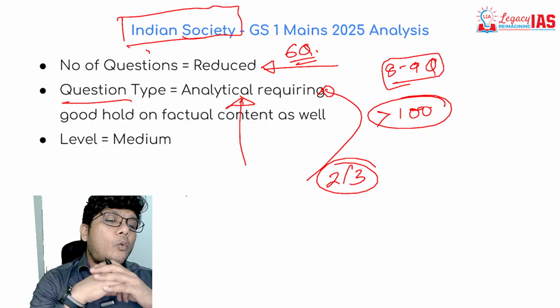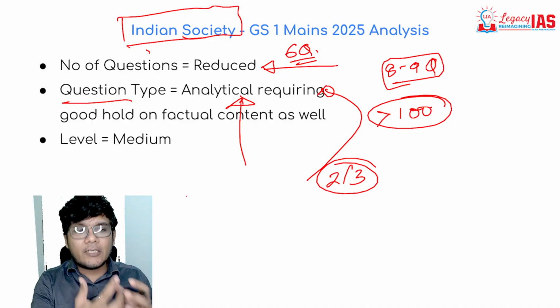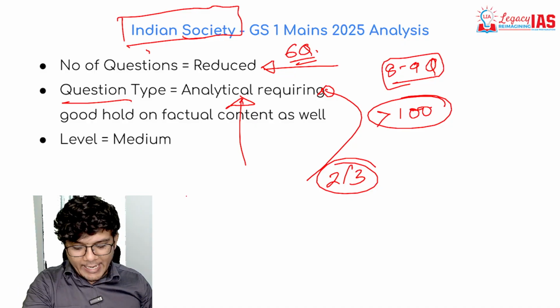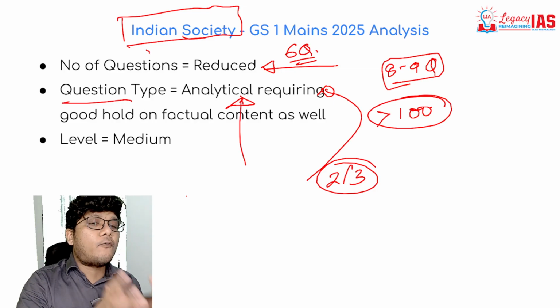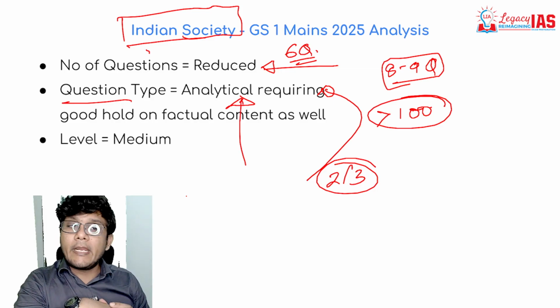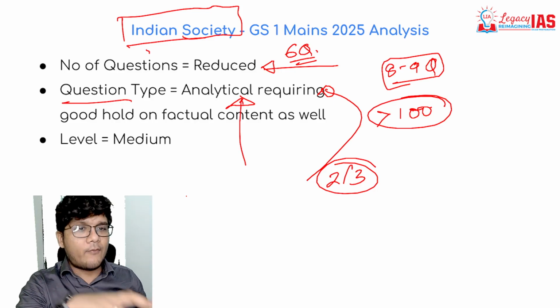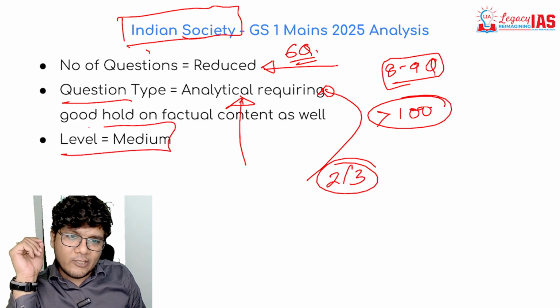You will be required to have the static knowledge, and analytical ability is of high importance to solve Indian society questions. However, the level remains medium.